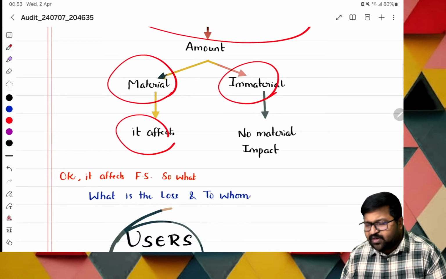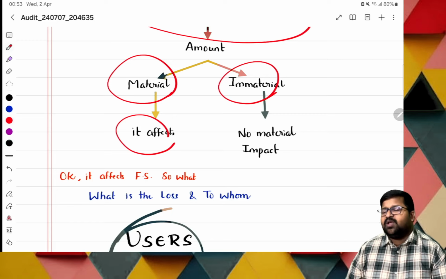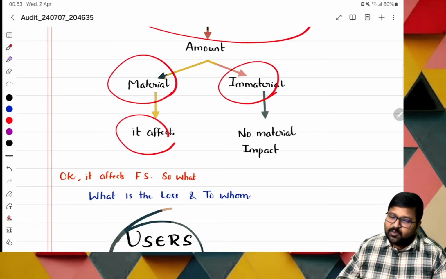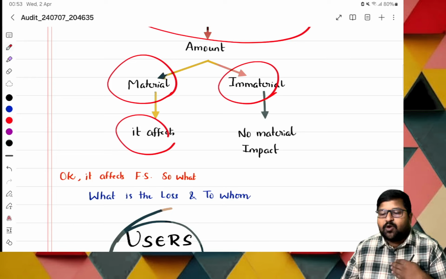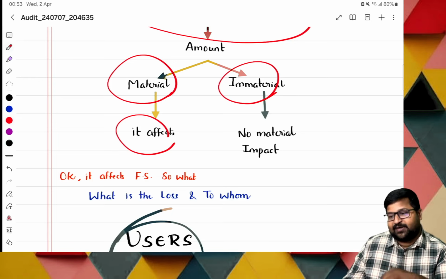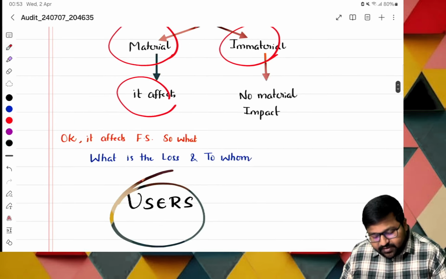Sir, if the amount is not material, there is no material impact. So, for example, if there is just 500 rupees suppression during the entire year, there is no issue at all. Basically, the decision taken by us will not deviate much from the actual decisions. Okay? No. Sir, okay, it affects the financials.